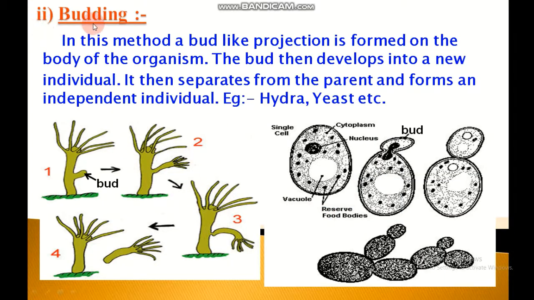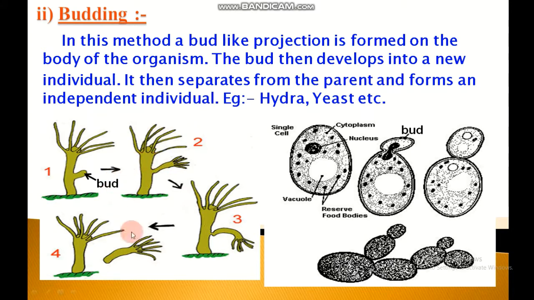Budding. Next method is budding. In this method, a bud-like projection is formed on the body of the organism. The bud then develops into a new individual. It then separates from the parent and forms an independent individual. Examples are Hydra and yeast.